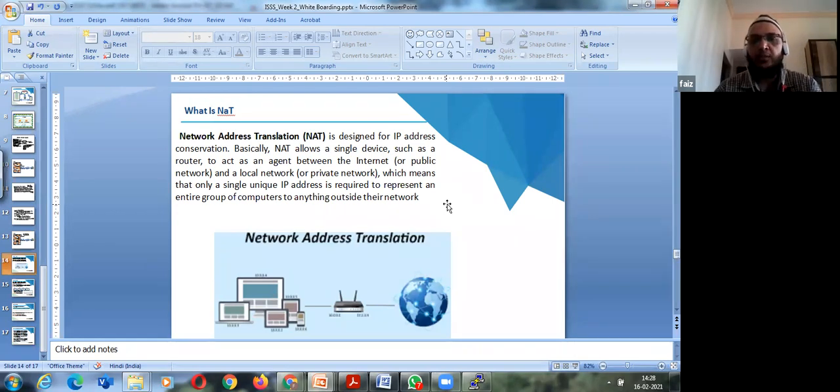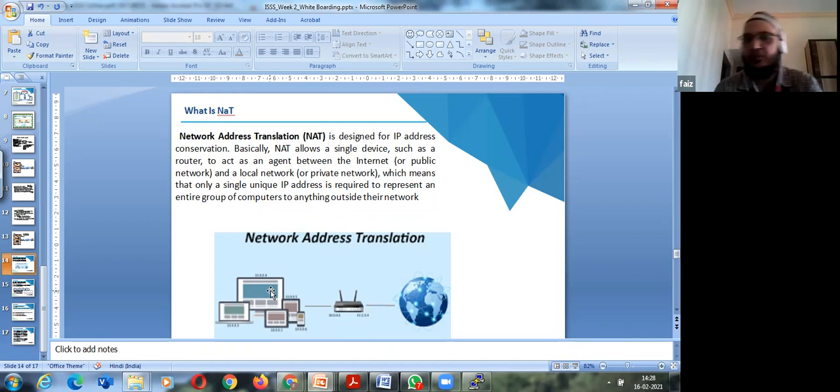Well, now I am at my home. I am connected to the internet through a Wi-Fi or Jio router. And I am connected to my laptop, to my iPhone.